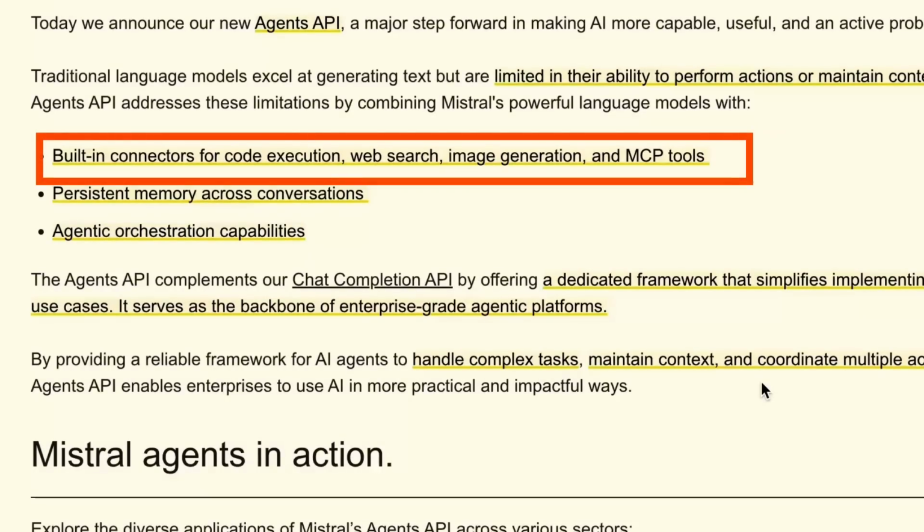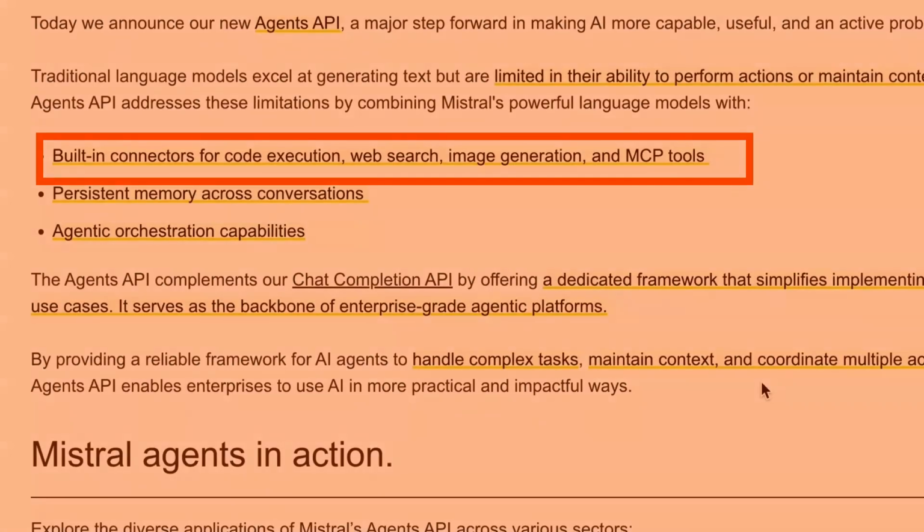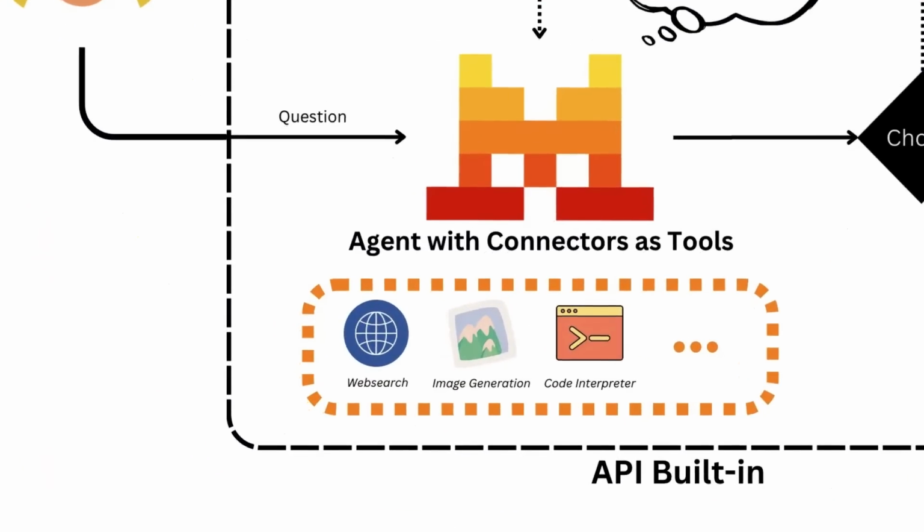One of the interesting tools that they have in here too is this image generation. So this is actually the Black Forest models. We saw back quite a few months, I can't exactly remember how many months, but it seems like years in AI terms, that we saw the Flux models be introduced. And Mistral was one of the first ones to, I think, do a deal with them so that they could actually serve those models, and not just the open source ones, but the high-end pro ones, etc. as well. And so this is now one of the built-in connectors for the Agents API. If you want to be able to just generate an image, you can do that.